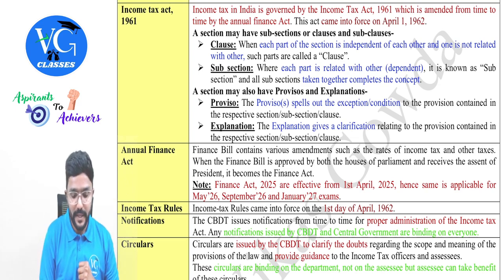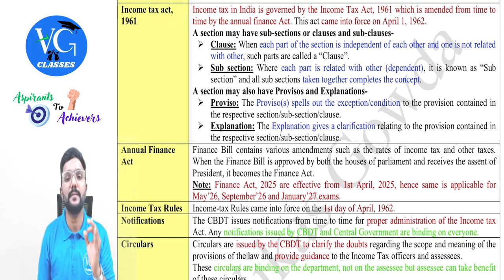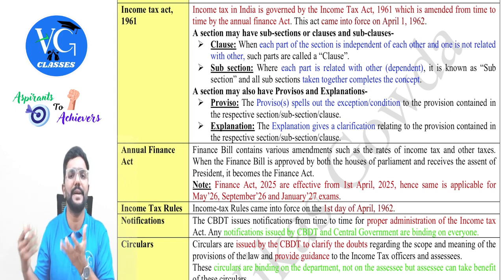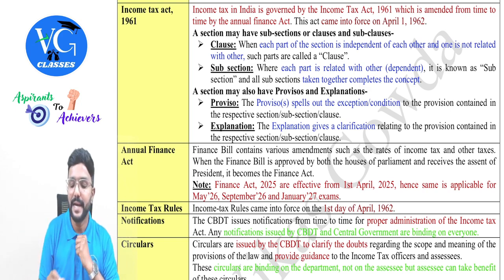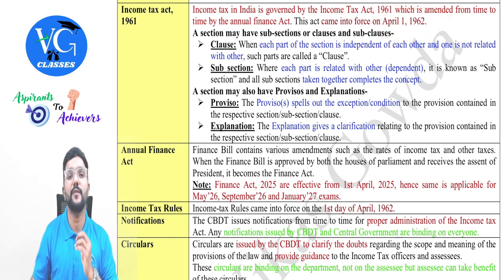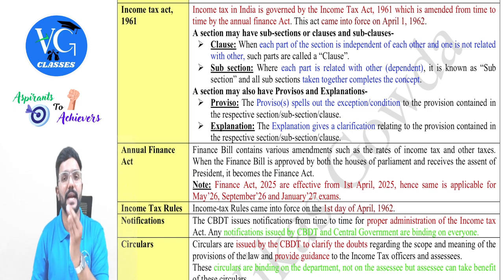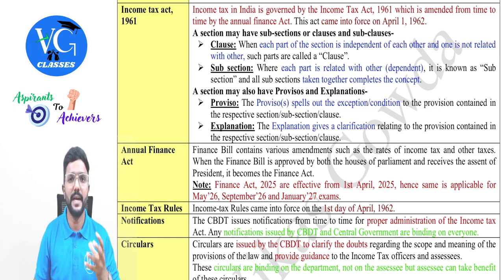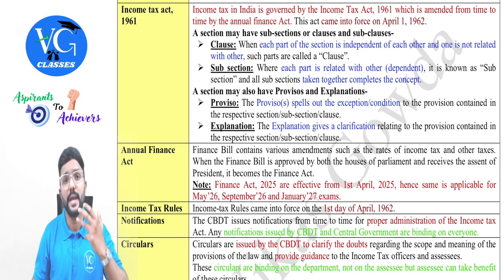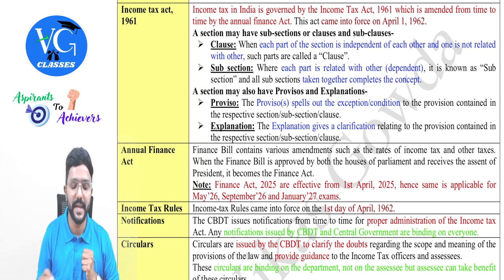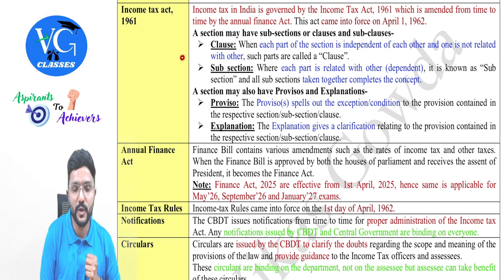Okay. Income tax in India is governed by the Income Tax Act 1961, which is amended from time to time through the Annual Finance Act, or we also call it the budget. This act came into force in India from what date? April 1st, 1962. And this act has various sections, subsections, clauses, explanations, provisos. Sir, what are those? We will understand in simple terms, guys. Now, first clause.